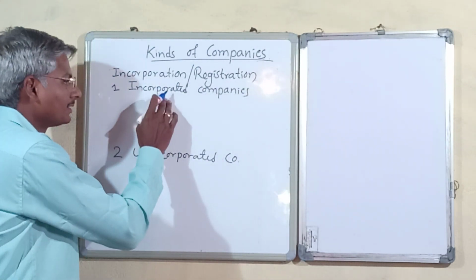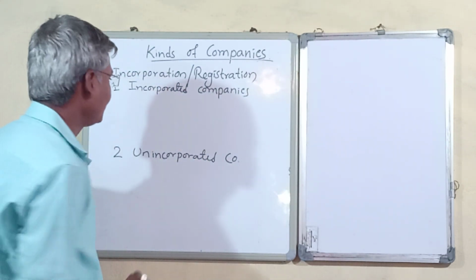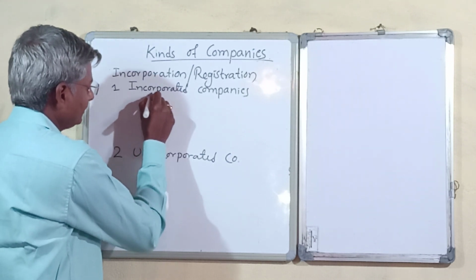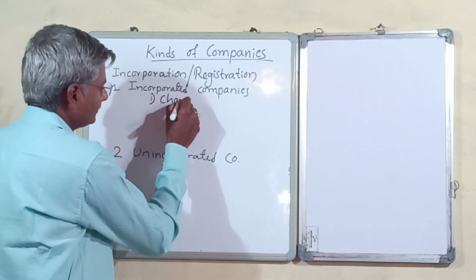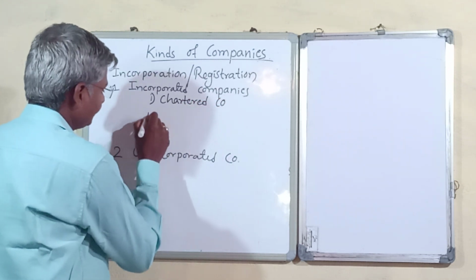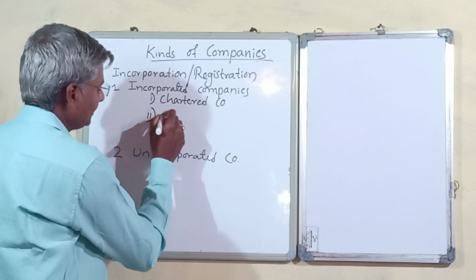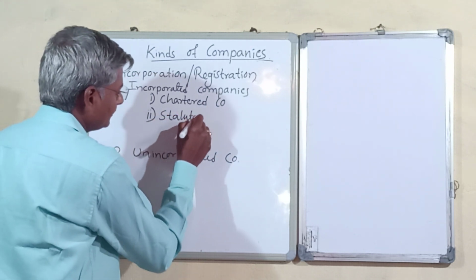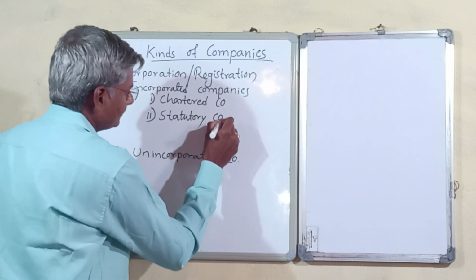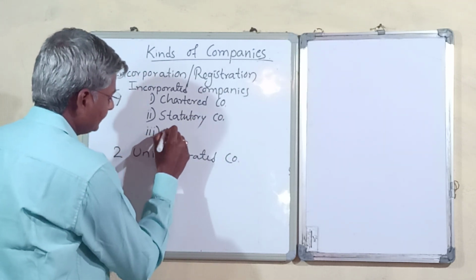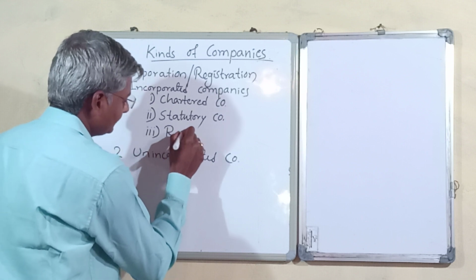So in incorporated companies we have again three categories. Here we have chartered companies, and second may be statutory companies, and third will be registered companies.